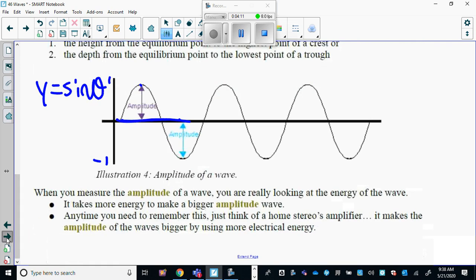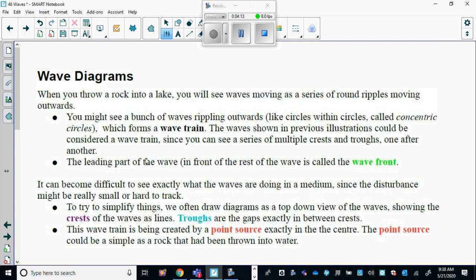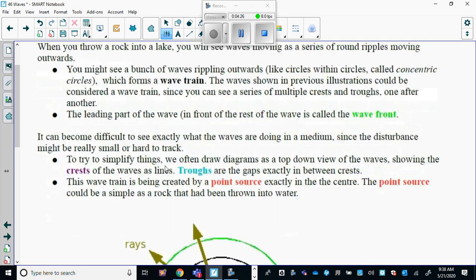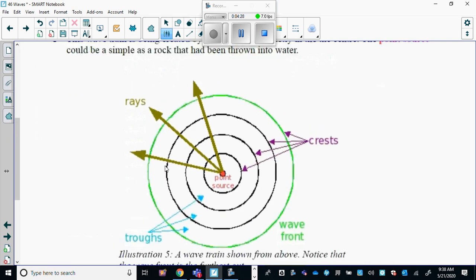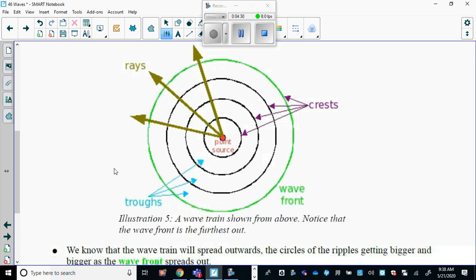Okay, moving on, and then we get wave diagrams, and this is a good analogy here. When you throw a rock into a lake, you see waves moving in a series of round ripples outwards. So they're called concentric circles, and they form a wave train. And this is how we best depict wave trains.